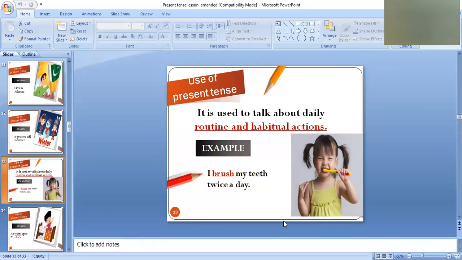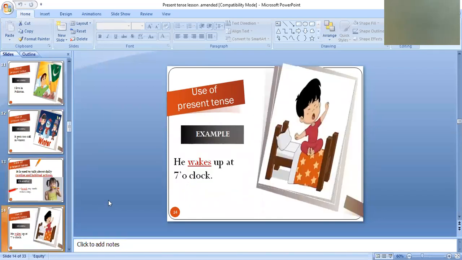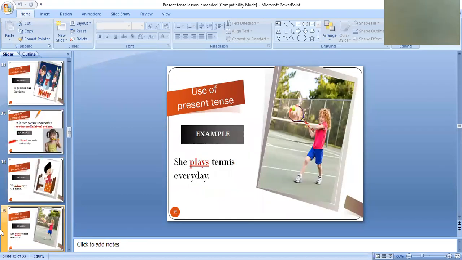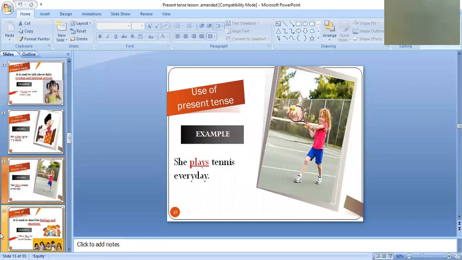Now, I'm going to tell you another use of simple present tense. It is used to talk about daily routine and habitual actions. To mention our daily routine and for habitual actions, we use simple present tense. Examples are given. I brush my teeth twice a day. He wakes up at 7 o'clock. She plays tennis every day.